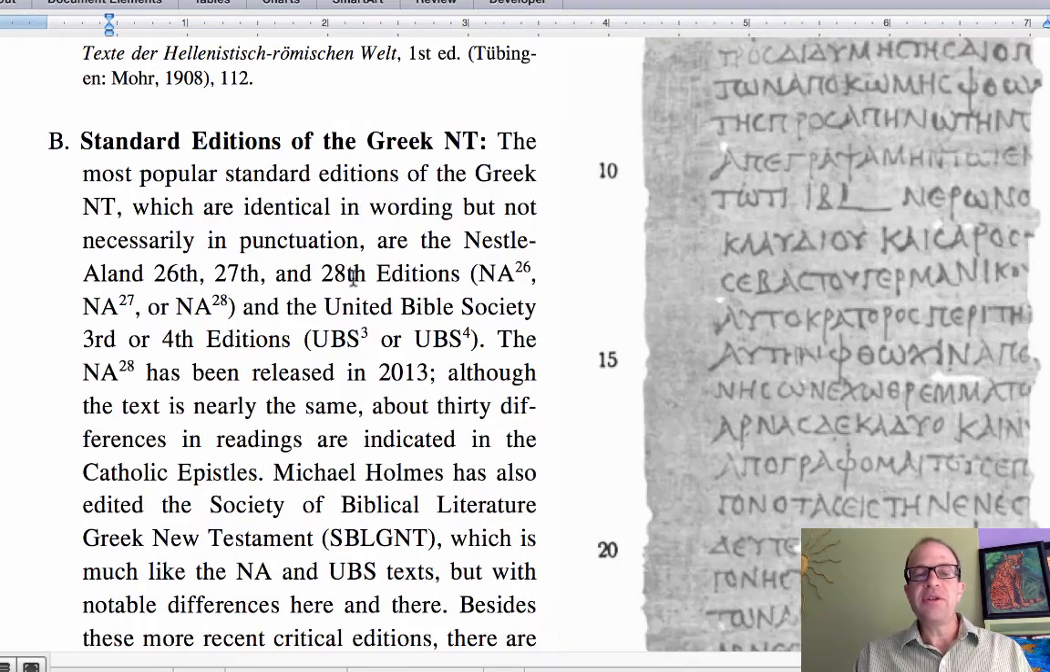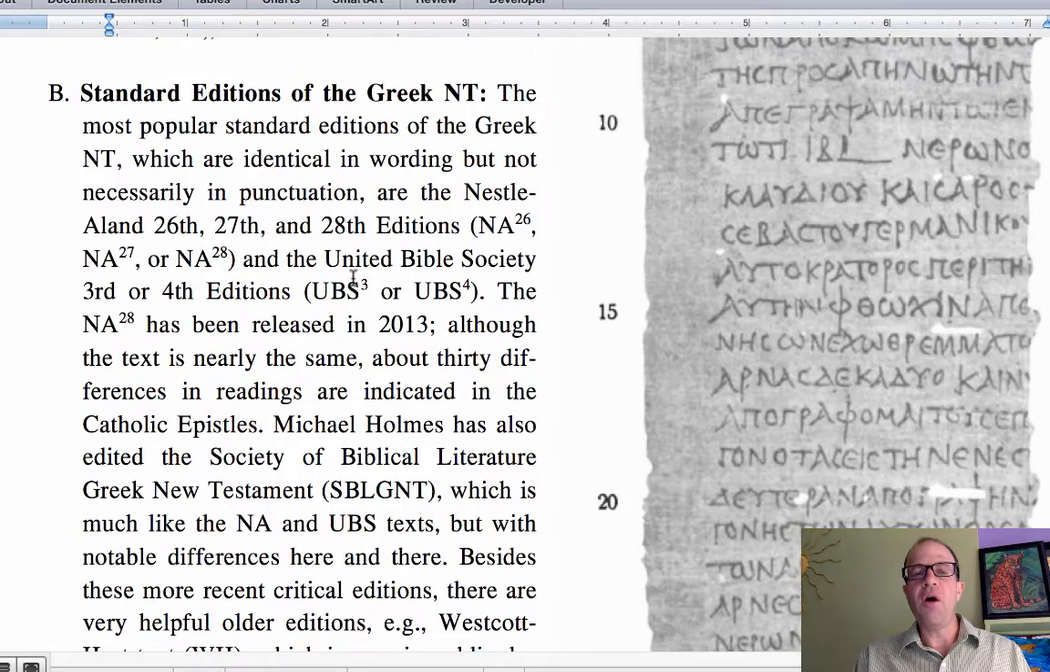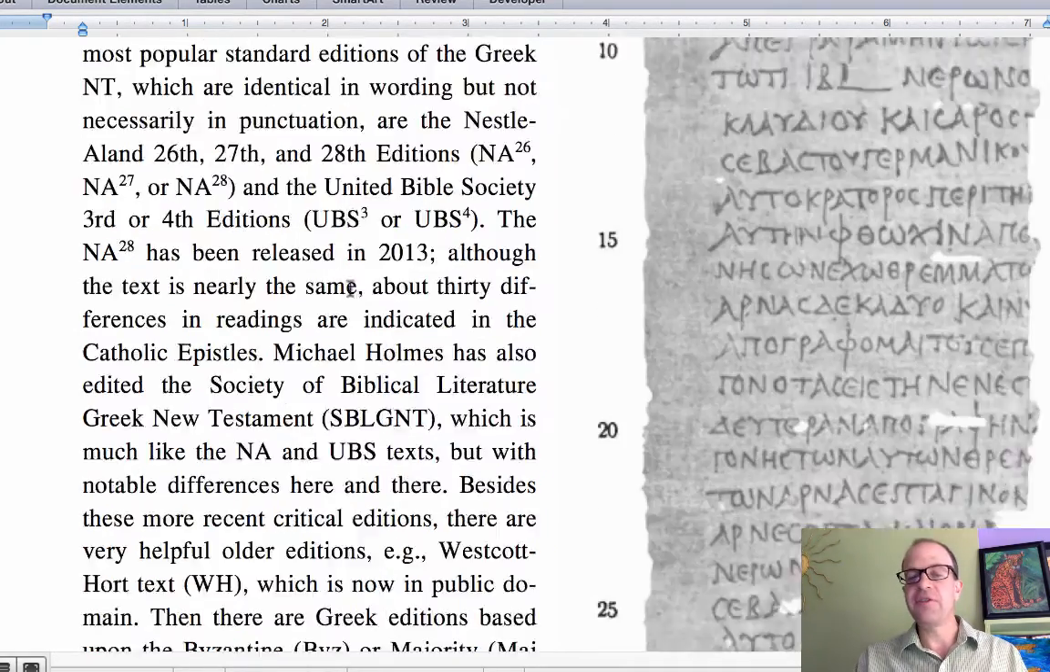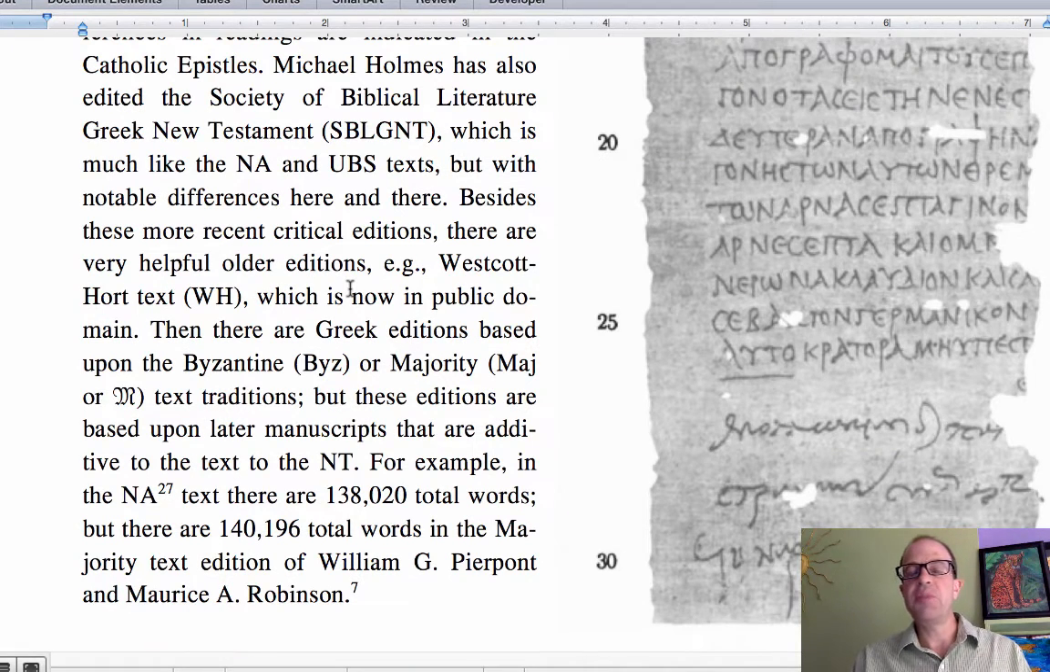So some of the standard editions of the Greek New Testament are the Nestle-Aland text, named after the editors, and then the United Bible Society, or the UBS text, which actually is in its 5th edition currently. These two editions, the Nestle-Aland and the UBS, have the same Greek in their text, but they will follow different punctuation conventions, just slightly different. A couple other texts that you may encounter is the Free Society of Biblical Literature Greek New Testament text, and then there's the Byzantine or majority text.